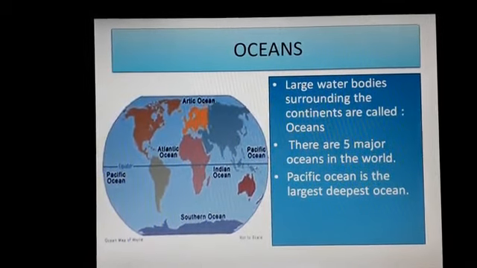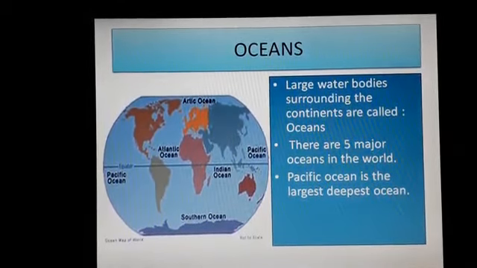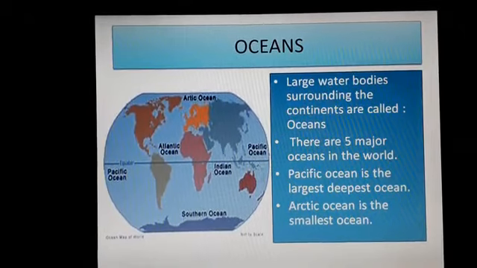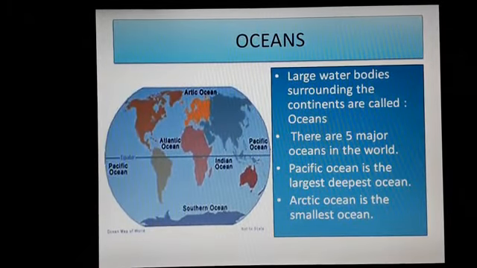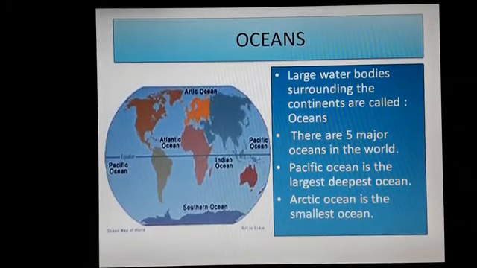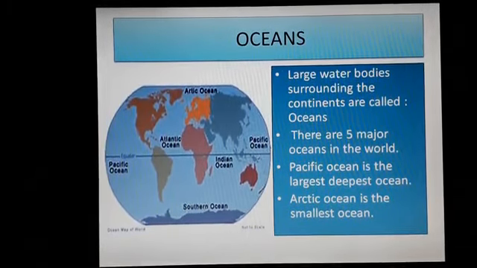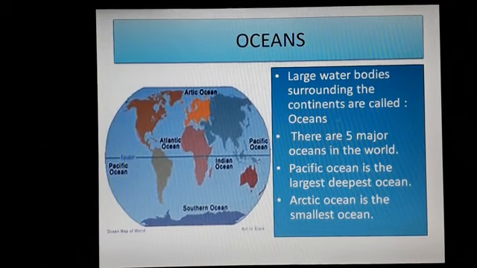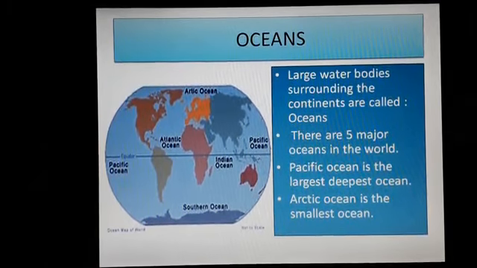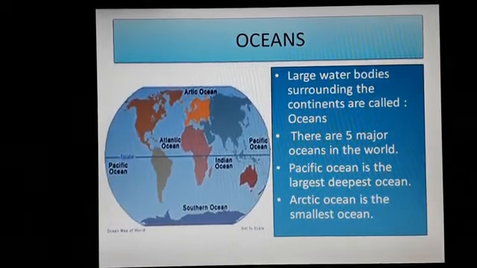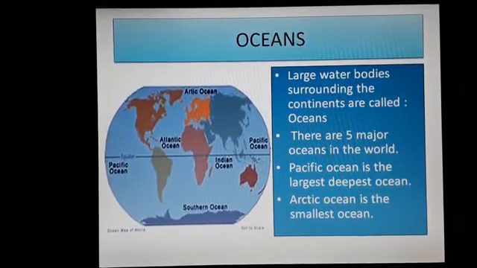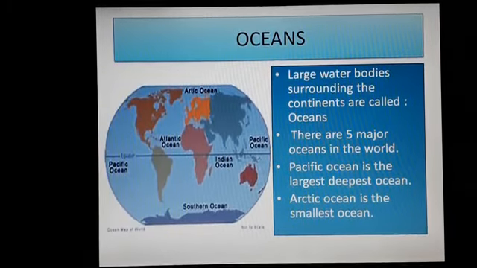Which is the smallest ocean? Arctic Ocean. How many oceans are in the world? 5 oceans. Name the 5 oceans of the world: Pacific Ocean, Atlantic Ocean, Indian Ocean, Southern Ocean, Arctic Ocean. Which is the largest ocean of the world? Pacific Ocean.